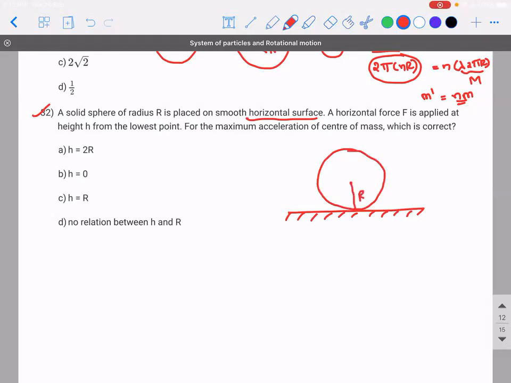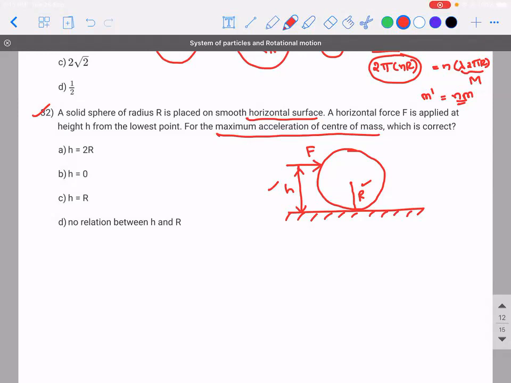This is the radius r. A horizontal force is applied at a height h from the lowermost point. If I call this force F, then for maximum acceleration to occur, what should be the relation between this height and the radius of the object? That's the question. What do you think is the answer?